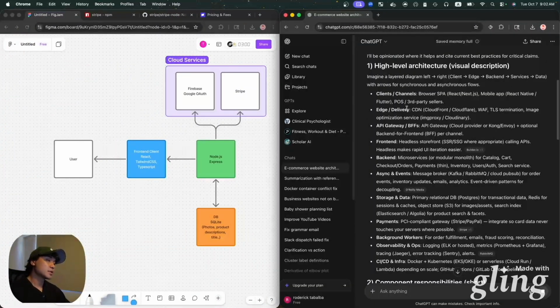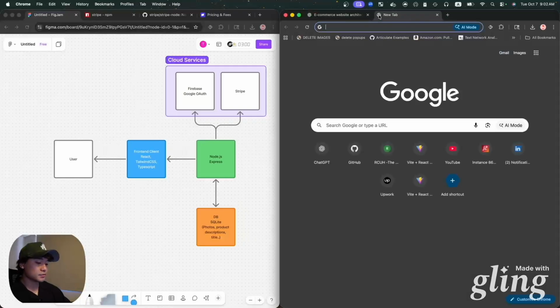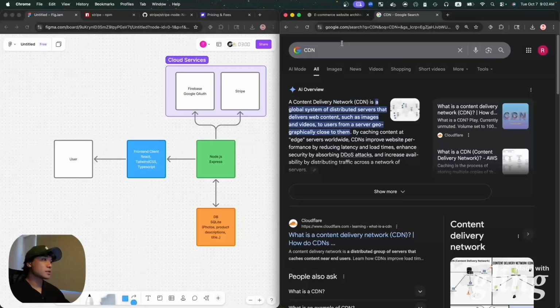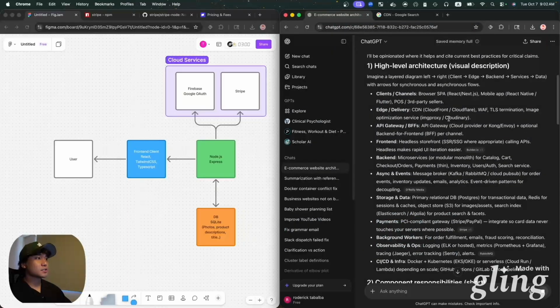So it's saying I need a CDN. From what I know, a CDN stands for Content Delivery Network. From what I understand, it's basically when you have data that you're retrieving from a database, and you're caching it to a storage that's closer to you. For the purposes of this e-commerce website, we're going to hold off on that for now.